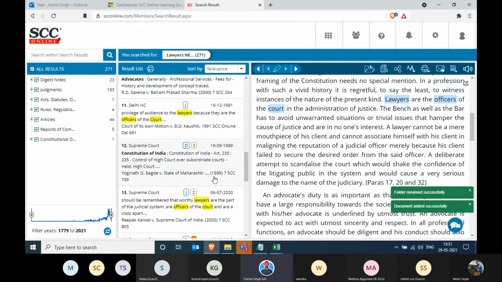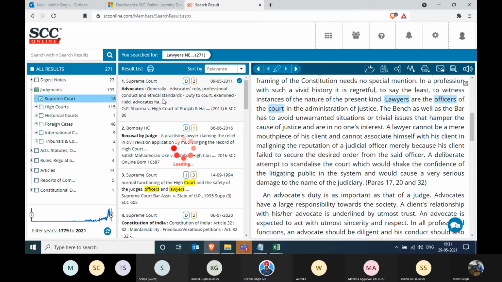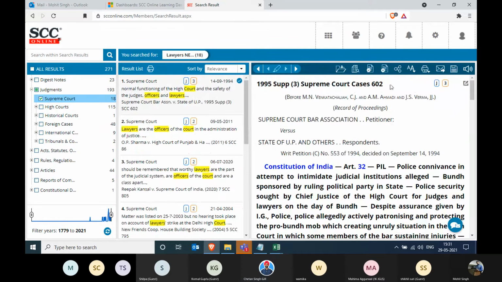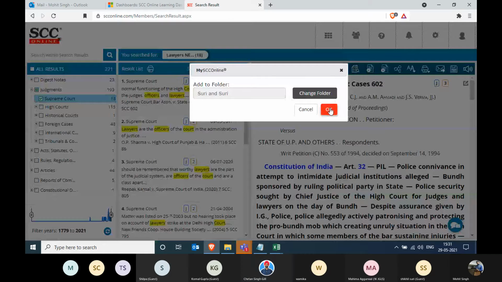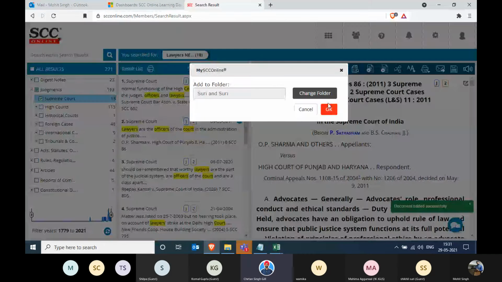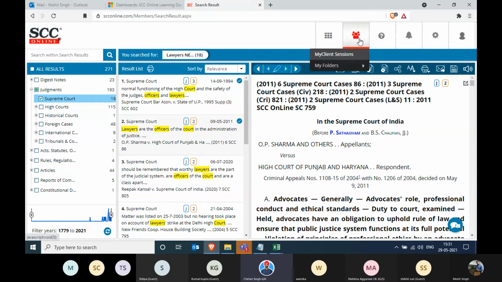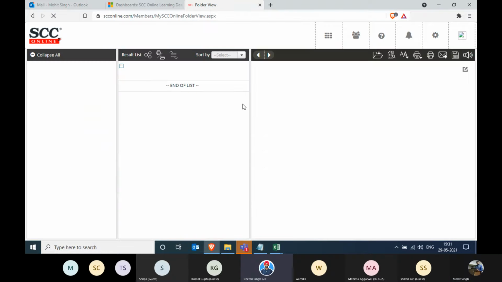Now one document has been saved. Can you save one more judgment, one or two more judgments? There goes another one, and take one more, and that'll be good enough, I think, for us. So Mohit has saved three judgments over here. Mohit, how do I get to the folder? So there's a dashboard icon, and next to that there's a bunch of three guys sitting together. Go to my folders, view folders, and we'll be able to see all the folders over here.